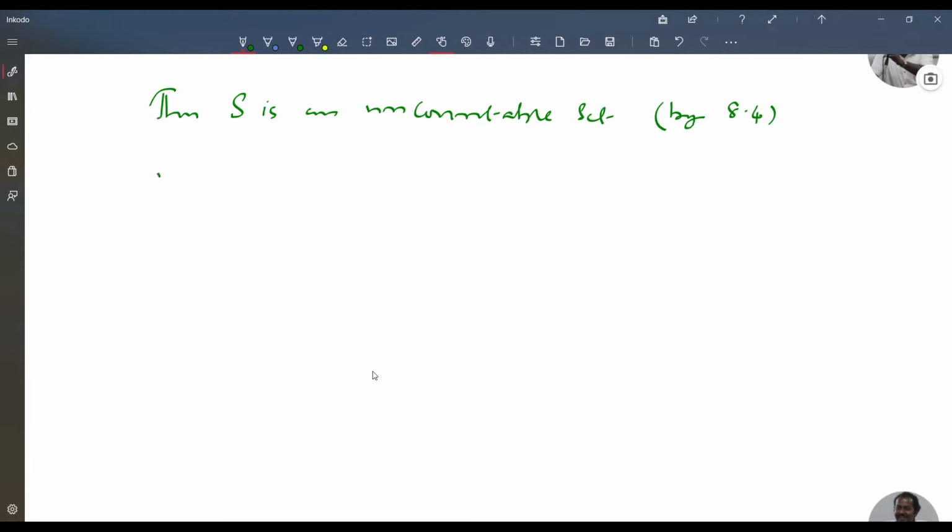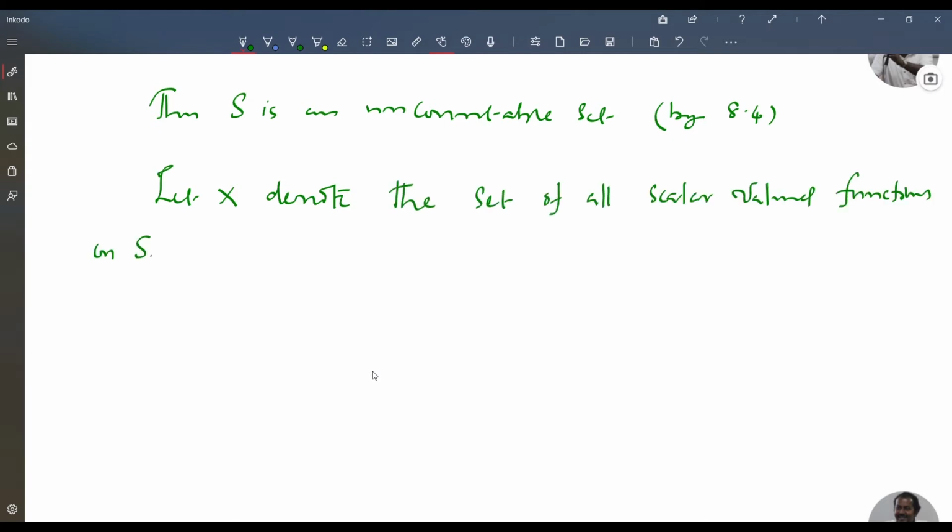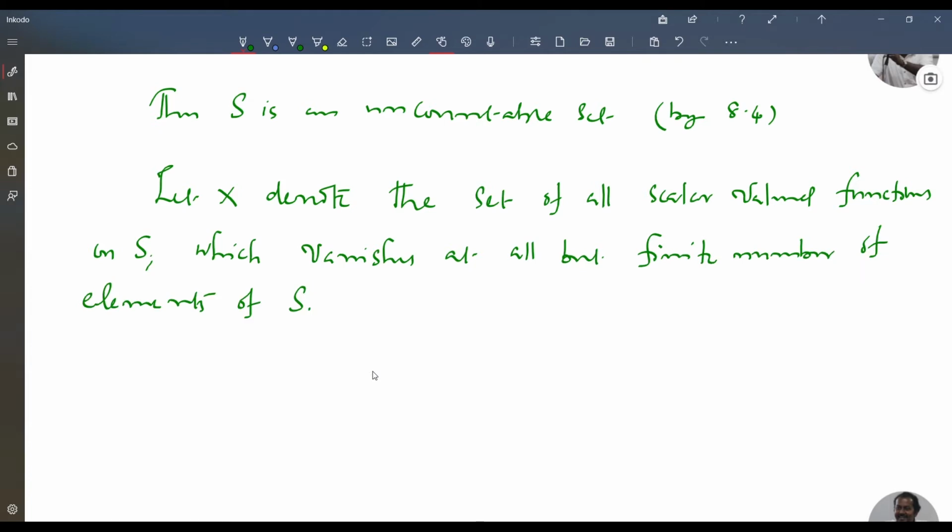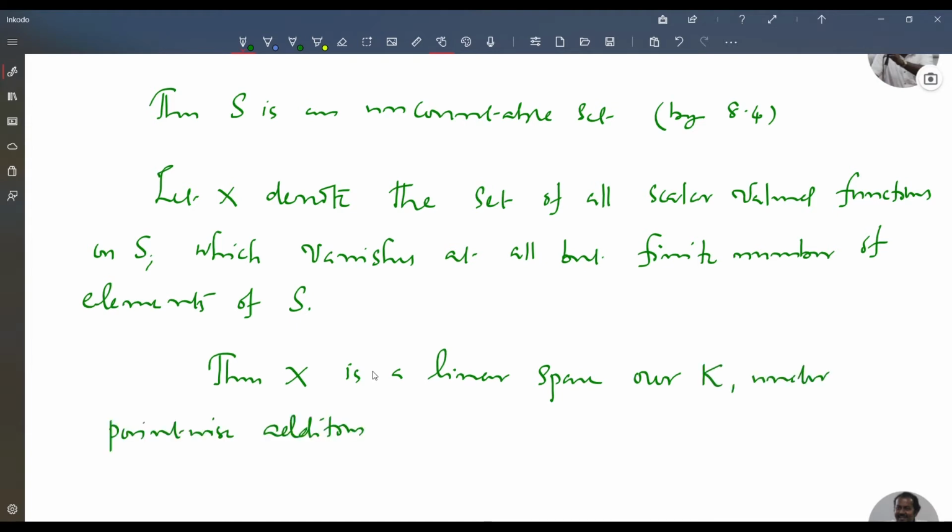Let X denote the set of all scalar valued functions on S, which vanishes at all but finite number of elements of S. Then X is a linear space over K under point-wise addition and scalar multiplication.